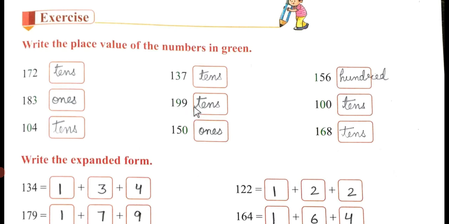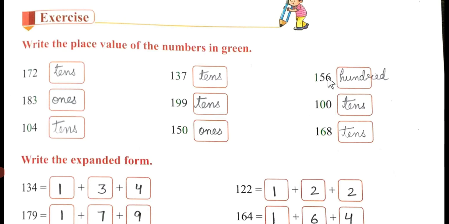199. So the middle 9 has been printed in green. Ones, tens, hundreds. So the middle 9 will come in the tens place. 150. So 0 is printed in green. Ones, tens, hundreds. So 0 will come at the ones place.